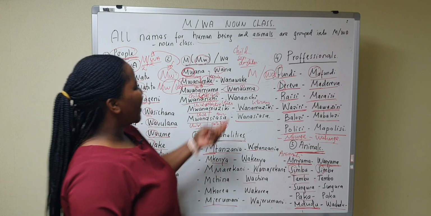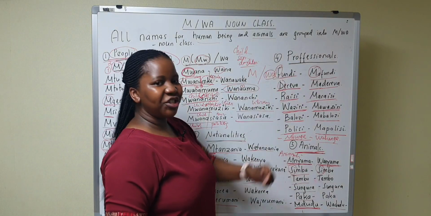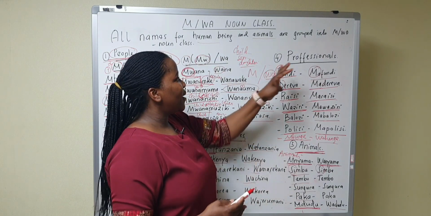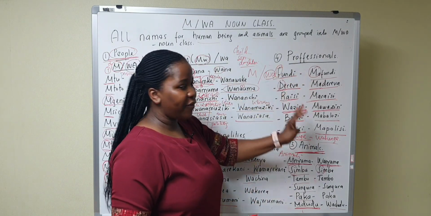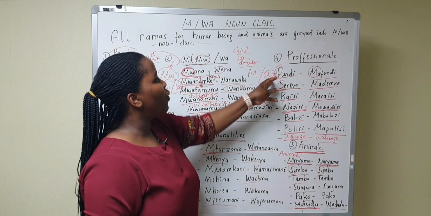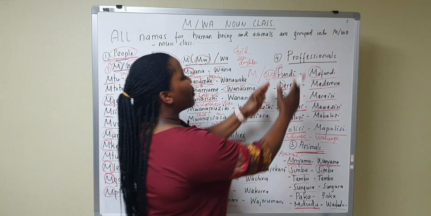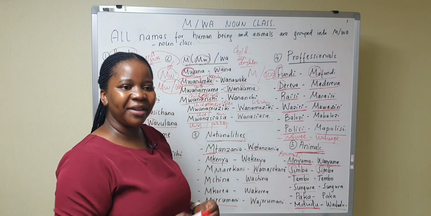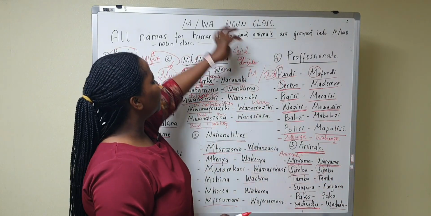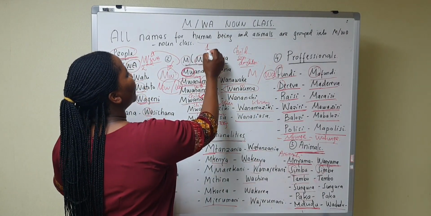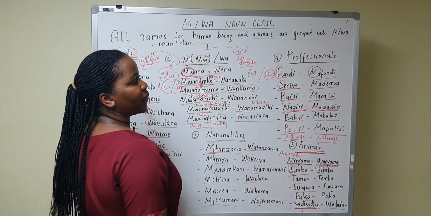Okay, and another category is for professionals. Fundi is a technician, so this is only for professionals. Even though the prefixes are not m and wa, they are professionals for people. Just remember that names for people are grouped into wa noun class, which is class 1 and class 2.